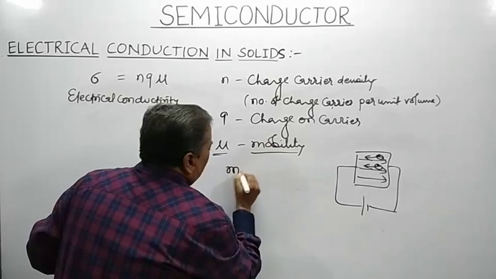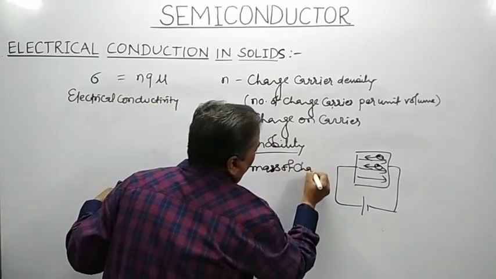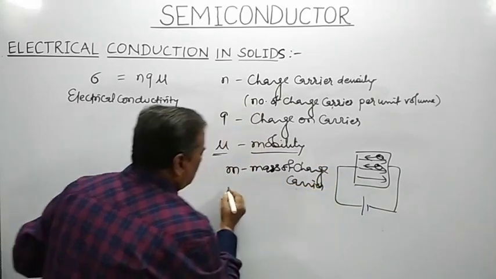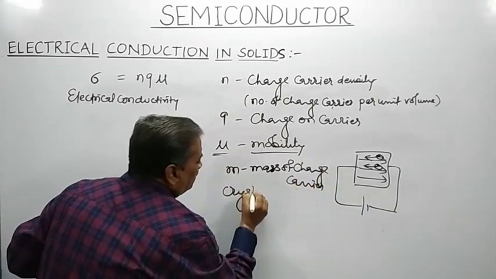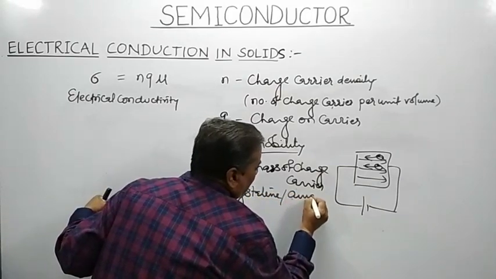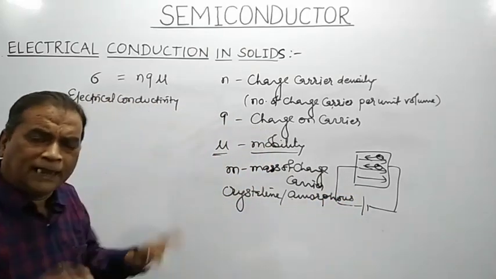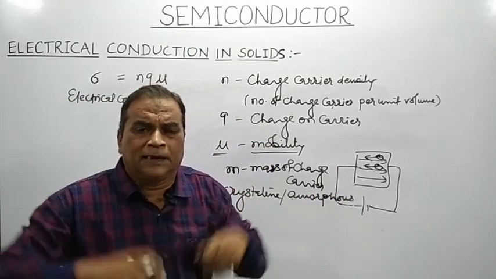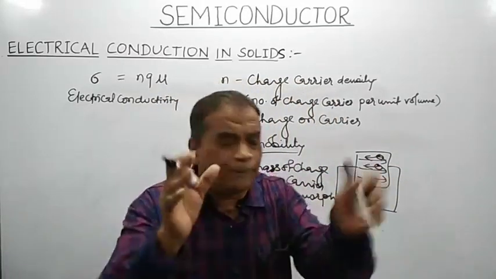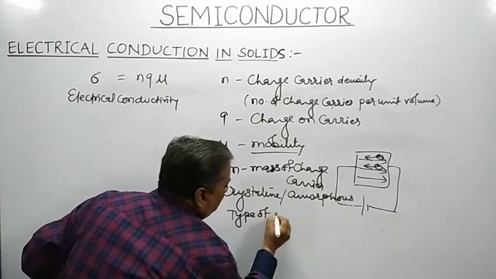It depends on the mass of the charge carrier. It depends on whether the material is crystalline in structure or amorphous in nature. It depends on the type of defects in the crystal.